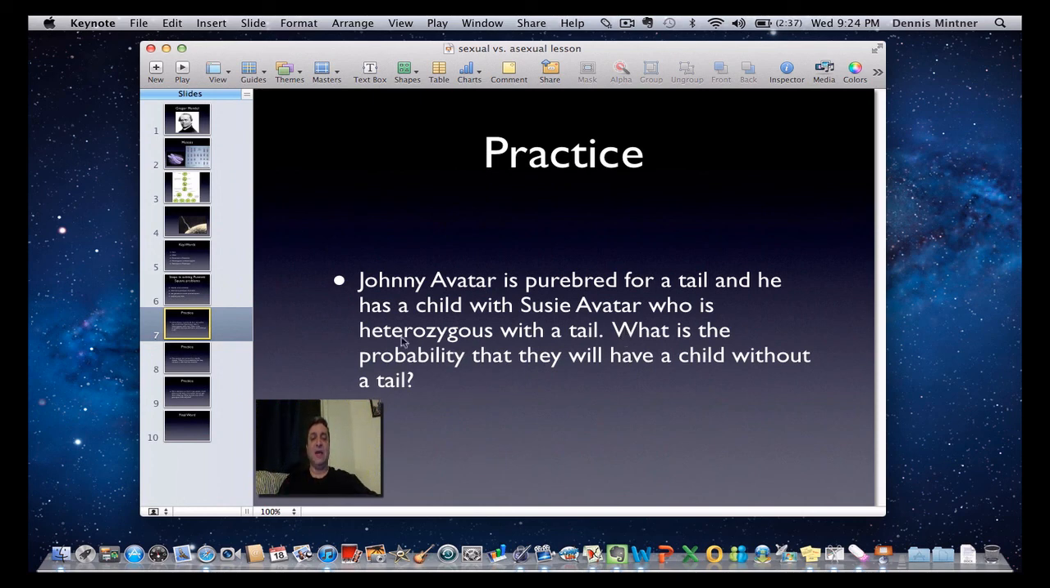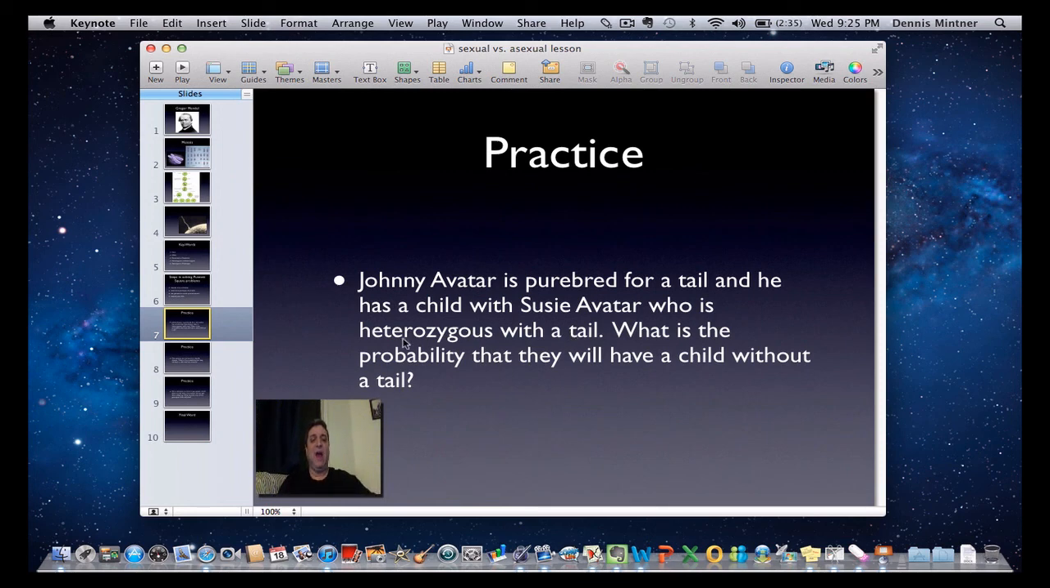The fact that it says that this was heterozygous with a tail, the only way that you can have a recessive allele show up in the phenotype, or what it looks like, is if they're homozygous. Because remember, if it's heterozygous, I got two different alleles for the trait, and if the dominant allele is there, that's what shows up.